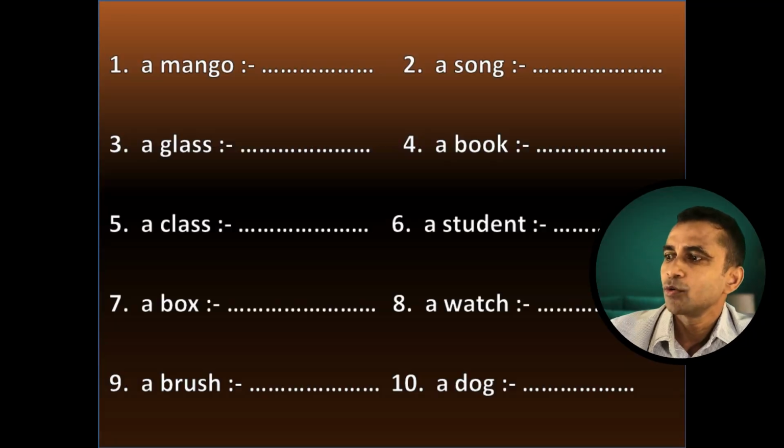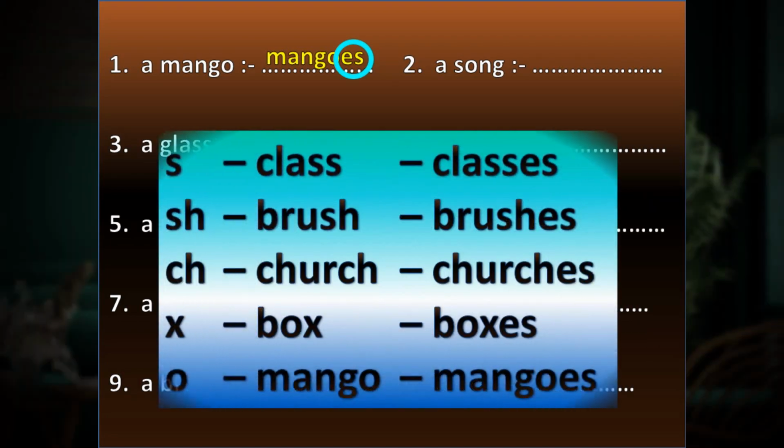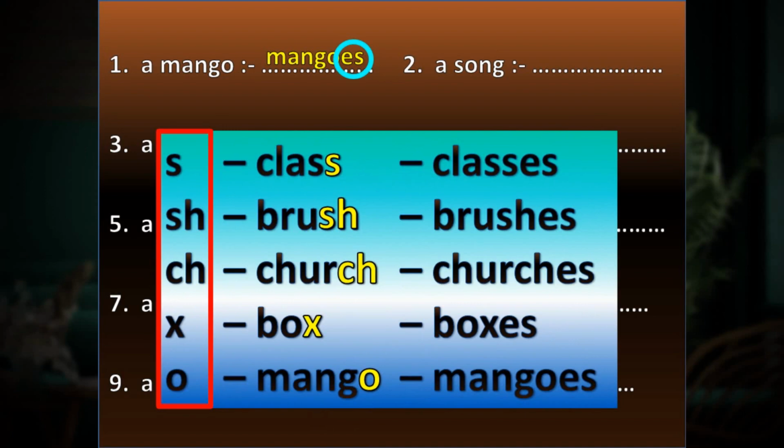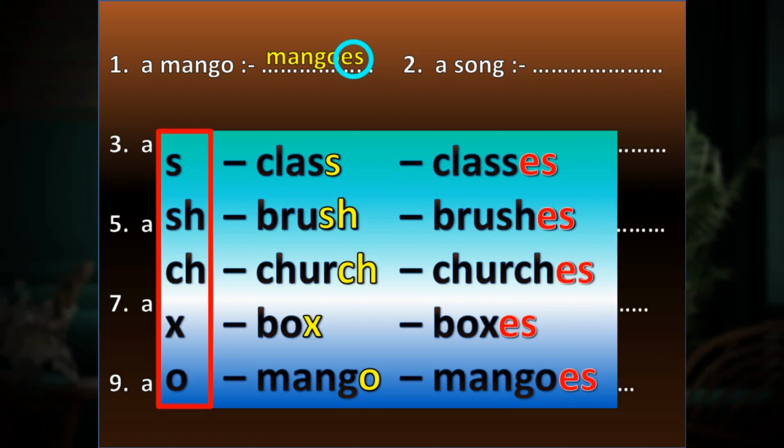Here, we are discussing something new. Have a look at this. Mango, mangoes. What has happened? There, we have added es. Why is that? We will discuss that. When the noun ends with these letters, s, sh, ch, x, o, we have to add es. As you see here, class becomes classes. Brush, brushes. Church, churches. Box, boxes. Mango, mangoes. There we have added es at the end of these nouns to make them plural.